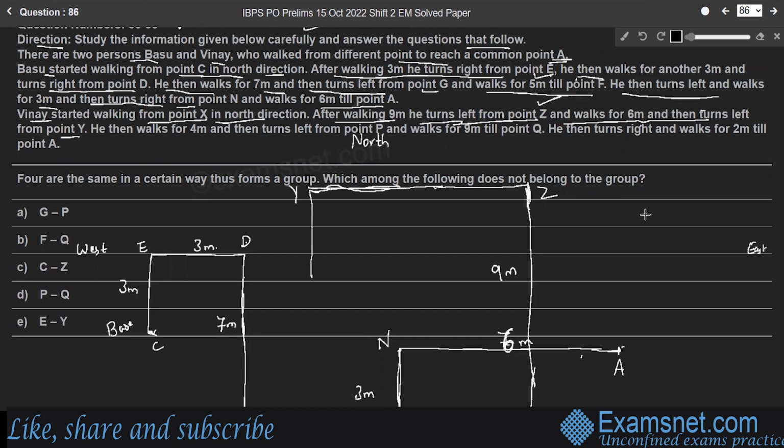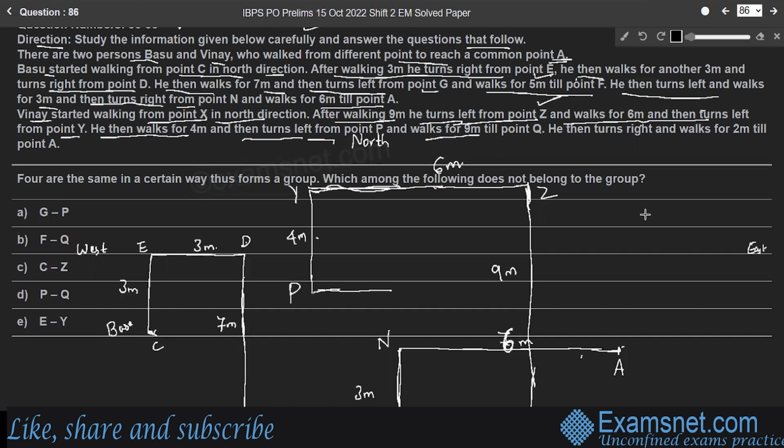The distance between Y and Z is 6 meters. He walks for 4 meters down, and then turns left again, to the east direction, from point P. So this point is P. Y to P distance is 4 meters.